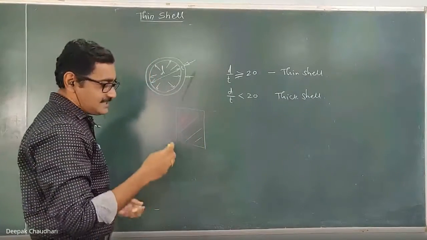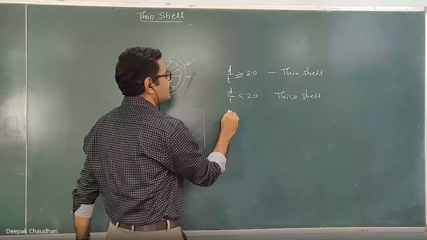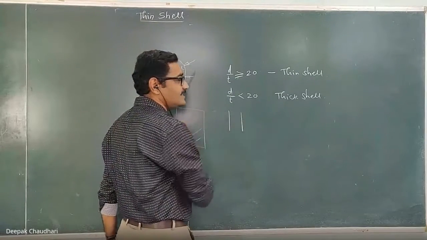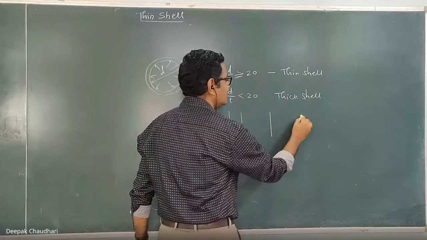The difference is that, suppose this is the thin shell, an exaggerated figure, and this is the thick shell.